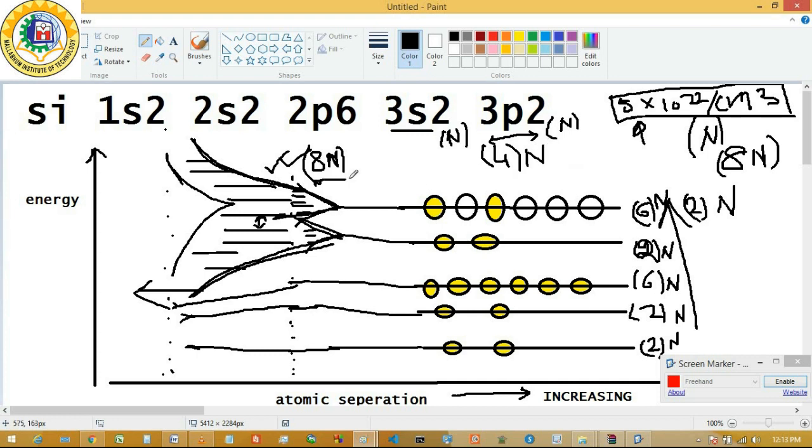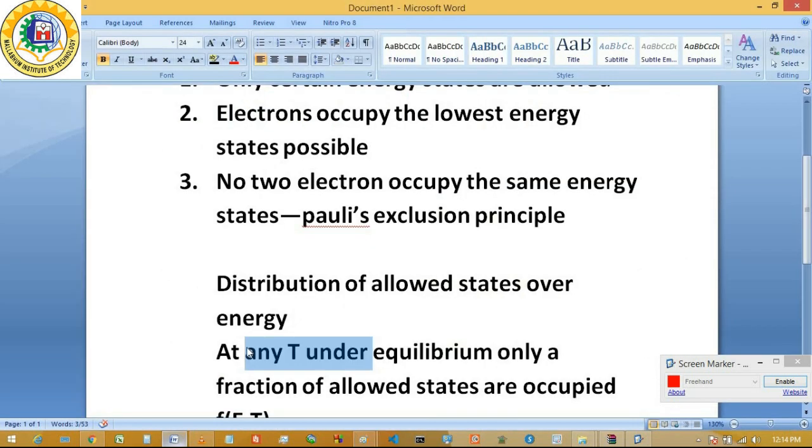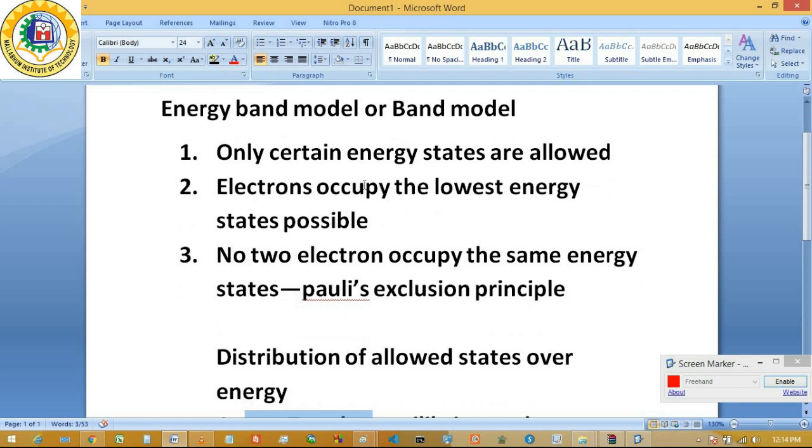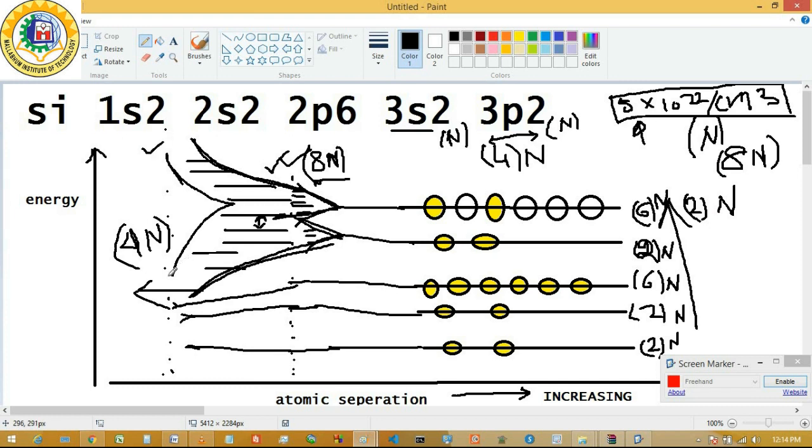So out of the 8n states available, only 4n states are filled up, and from the tenet you can see that electrons occupy the lowest energy states possible. So this is the higher energy state and this is the lowest energy state. I have already said that the energy is increasing in that fashion. So out of the 8n energy states, only 4n electrons are available, and they must occupy the lowest energy states. Out of the 8n, the lowest 4n energy states are occupied, and the rest of the 4n highest energy states will remain vacant.